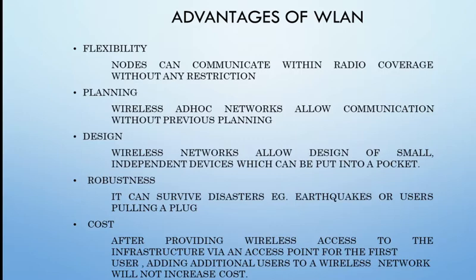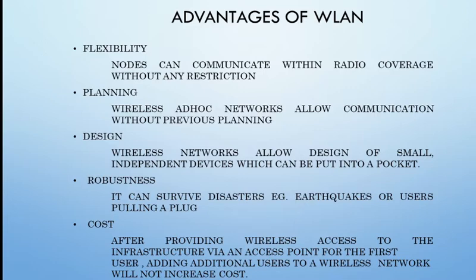Then design: because of this wireless network, it allows design of small independent devices which can even be put into a pocket. That is, you can connect your IoT device with wireless connectivity. Robustness means it can survive even during disasters, meaning natural disasters like an earthquake, or users pulling a plug or something. There will not be any wire, so such problems will not arise.